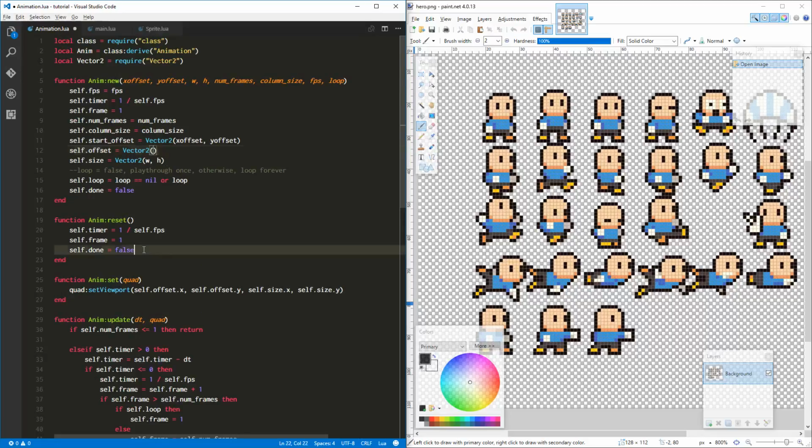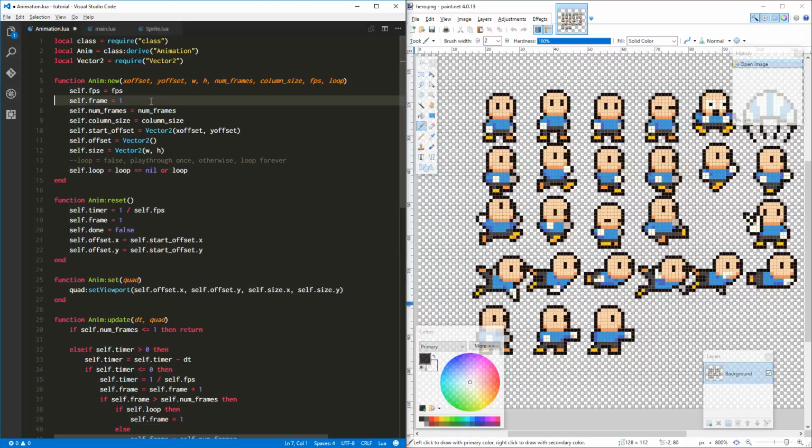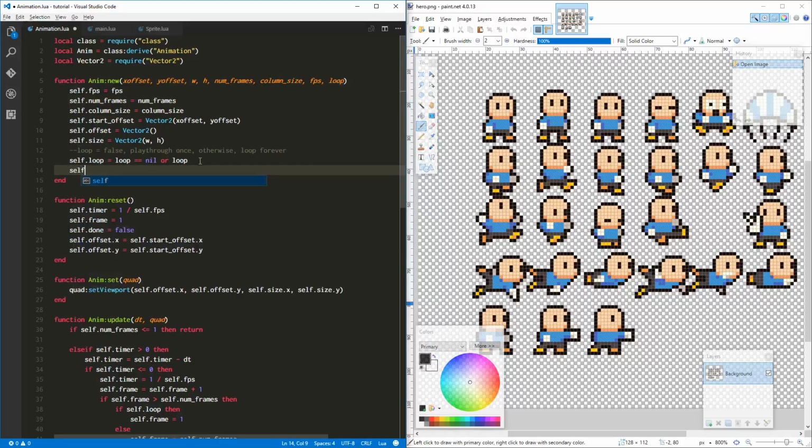No. We want to reset. When we reset, we want to set offset X and Y to be that. And as a matter of fact, let's not even bother doing this or this or this. We will just say self.reset here. And that eliminates any code duplication.